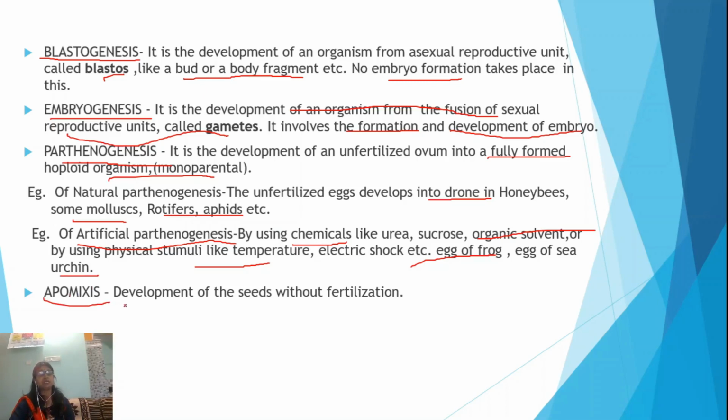Next is apomixis. This is the phenomenon of development of seeds without fertilization. Here I would also like to add one more term, that is parthenocarpy. Carp means fruit. Formation or development of fruit without fertilization is known as parthenocarpy. Such fruits are known as parthenocarpic fruits, but the peculiar feature of those fruits is that they will be seedless fruits.